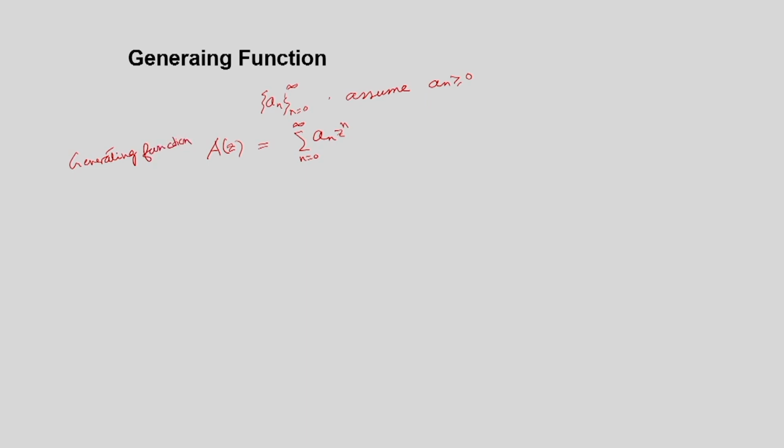Okay. So, if A(z) is convergent for mod of z less than 1, then there is something called Abel's theorem, or Abel's lemma. According to that, what we can get is that the limit of A(z), z tends to 1 minus, is equal to A(1).